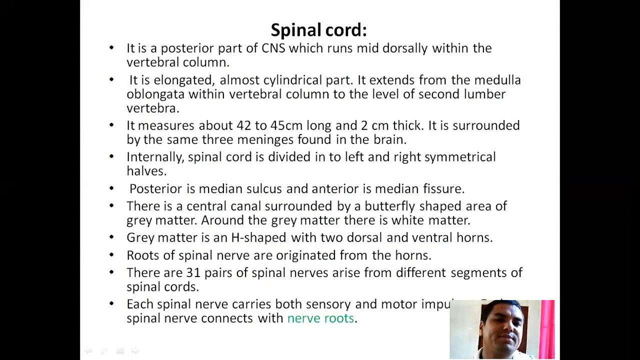Spinal cord now. The spinal cord is the posterior part of the central nervous system which runs mid-dorsally within the vertebral column. It is an elongated, almost cylindrical part. It extends from the medulla oblongata within the vertebral column to the level of the second lumbar vertebra. The spinal cord measures about 40 to 45 centimeters long and 2 centimeters thick. It is surrounded by the same three meninges found in the brain.